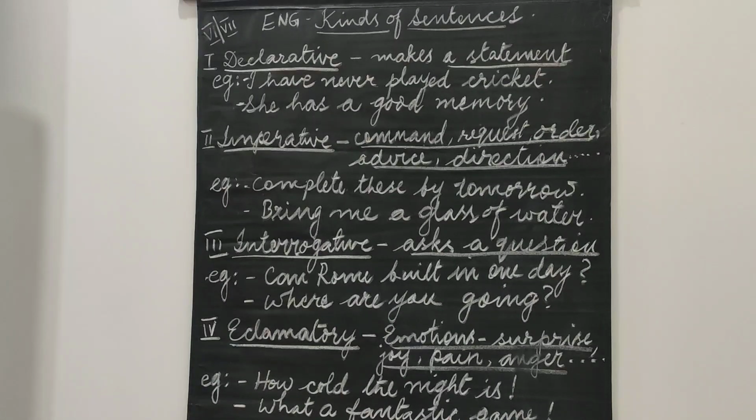So these are some of the emotions or feelings that can be expressed in a sentence, and those sentences can be called exclamatory sentences. Let's look at the examples given.